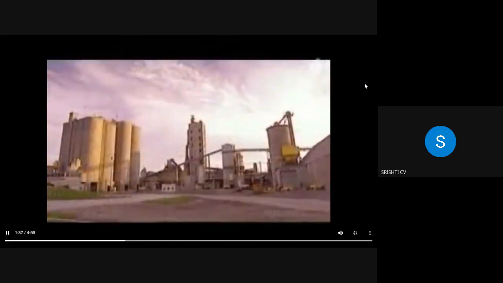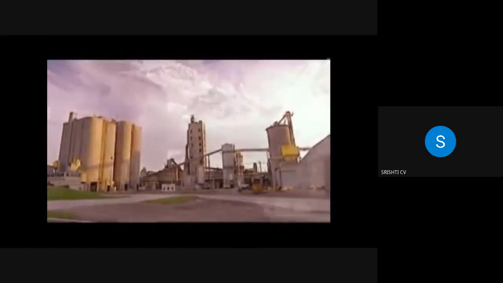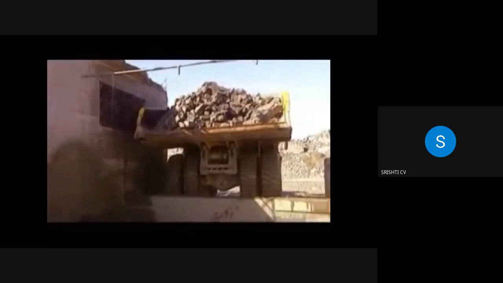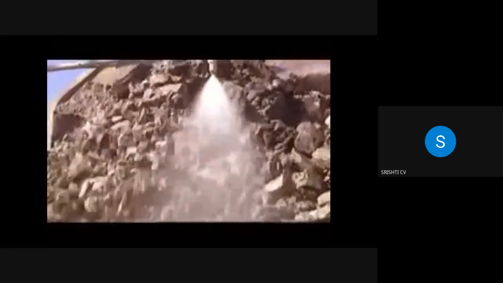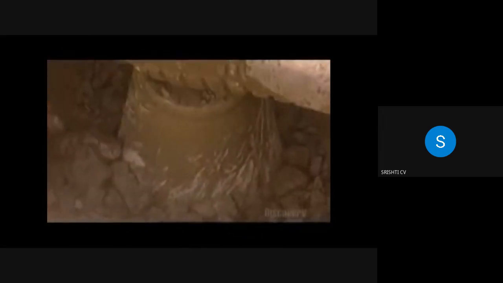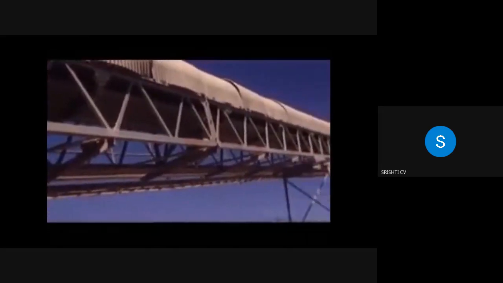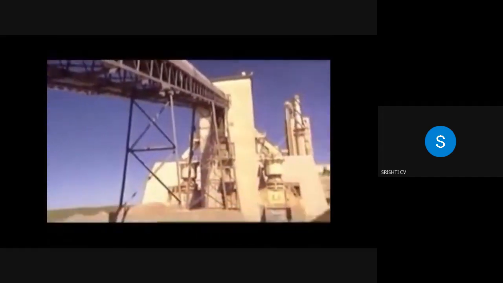At the plant, the trucks dump the rocks into what's called the primary crusher. The rocks can be as big as a piano. The primary crusher reduces them to about the size of softballs. There's a constant spray of water to keep the dust from billowing up and settling on the chutes. From there, a conveyor transports the rocks to the secondary crusher. It reduces them further to about the size of golf balls.